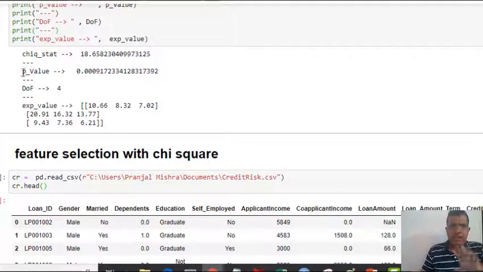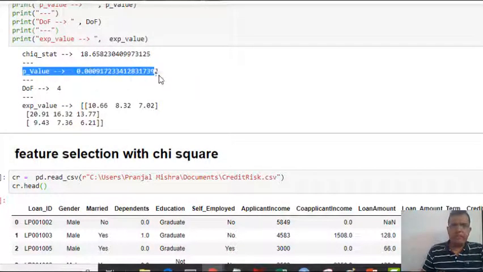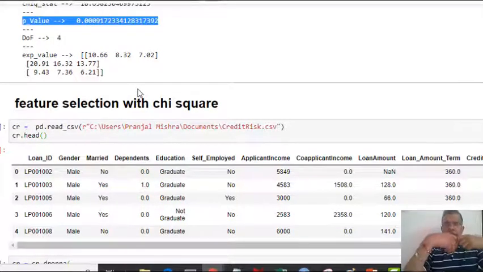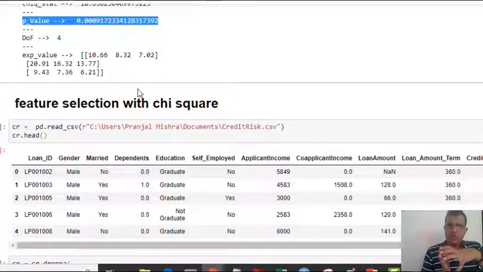Now the same chi-square can also be used for feature selection. Let's quickly discuss how we can do that. For feature selection, we just have to extrapolate the way we use the chi-square test. In the chi-square test, we say there is no relationship between two variables, and if we reject the null, then there is a relationship between them.